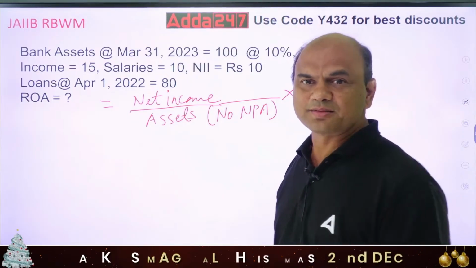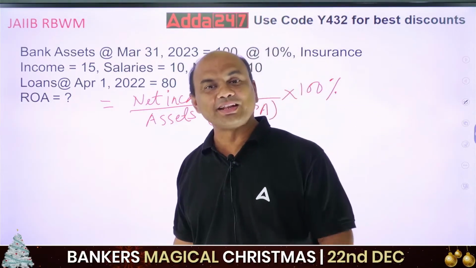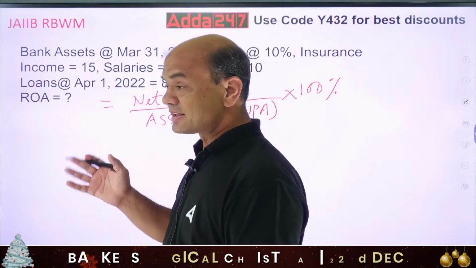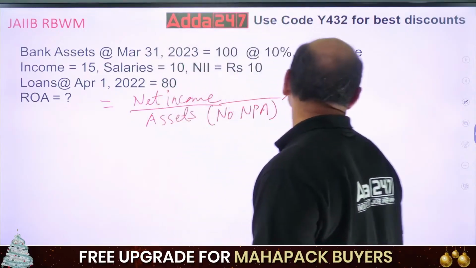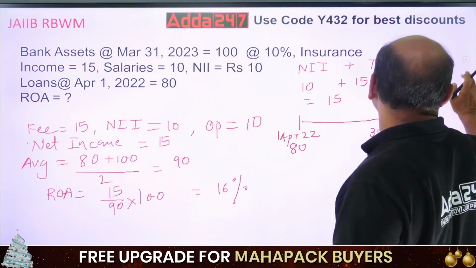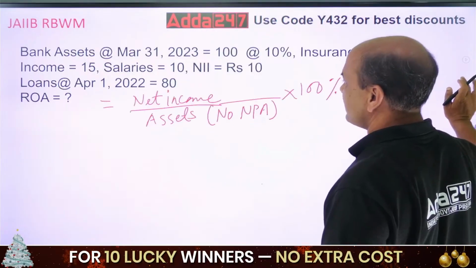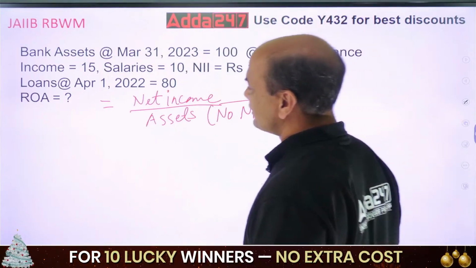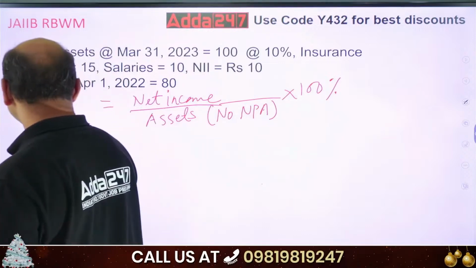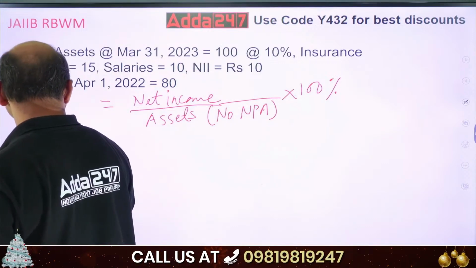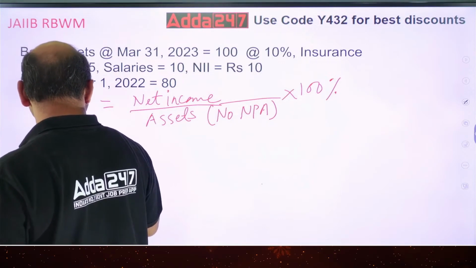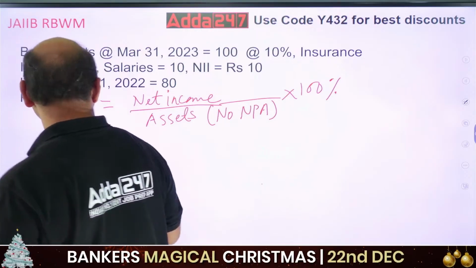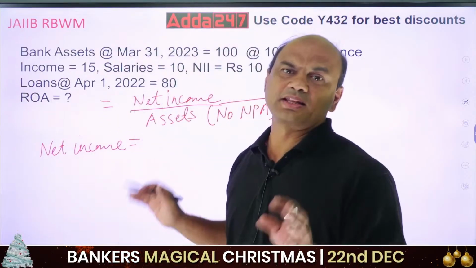But what is net income now? Net income equals, now this is another formula. Now what are the incomes for the bank?